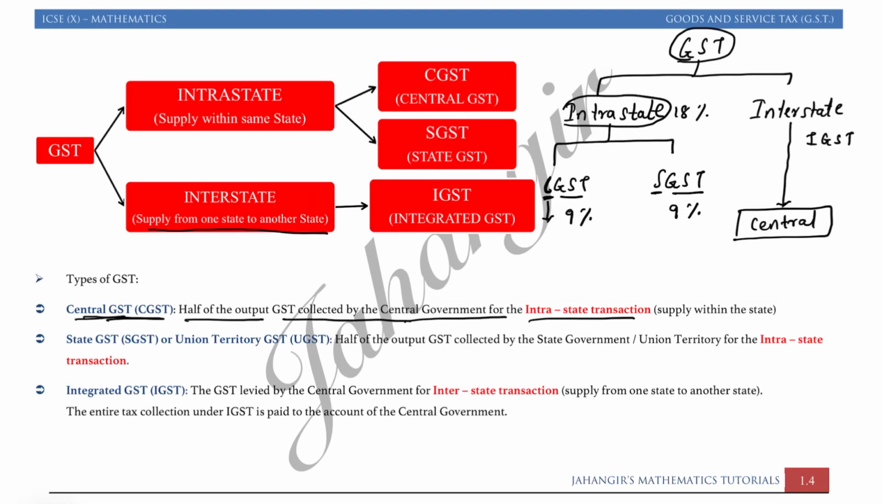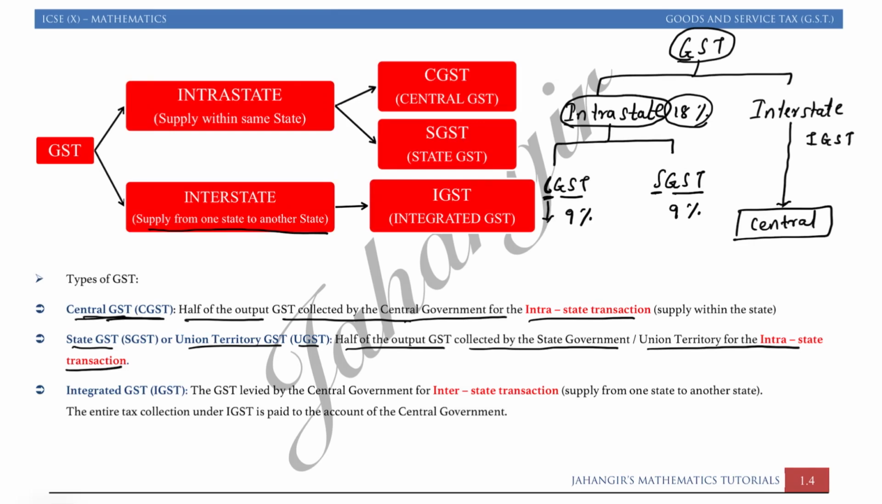In intrastate the whole GST rate is divided into two halves: that is central GST and state GST. See, state GST you can even call union territory GST, UGST, because for some union territories we cannot say it's a state, it's a union territory. Half of the output GST is collected by the state government, that is union territory, for the intrastate transaction. So hope you had understood that intra means transaction within the same state and inter means transaction from one state to another. In intrastate the total percentage of GST is divided among central and state.